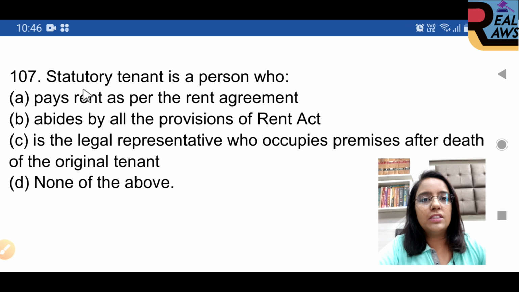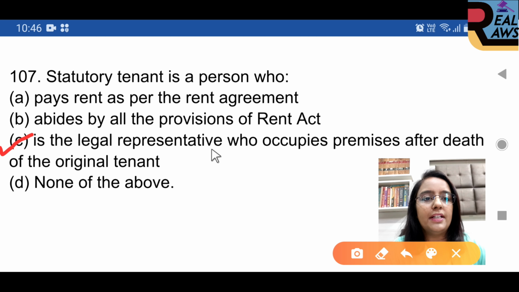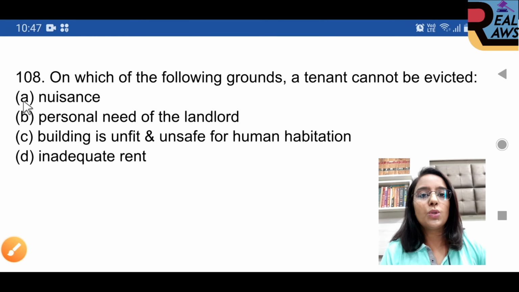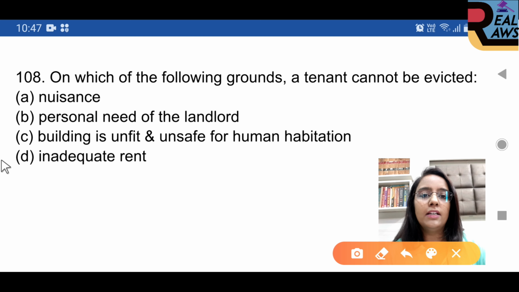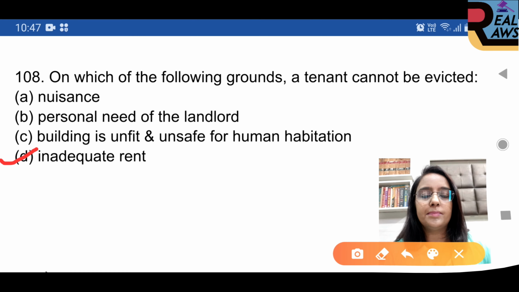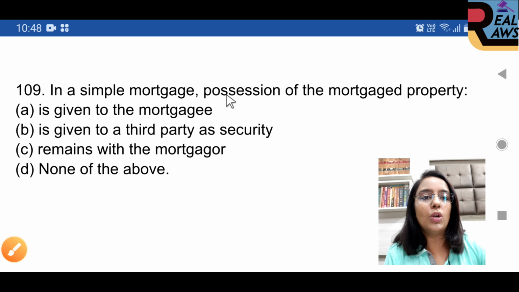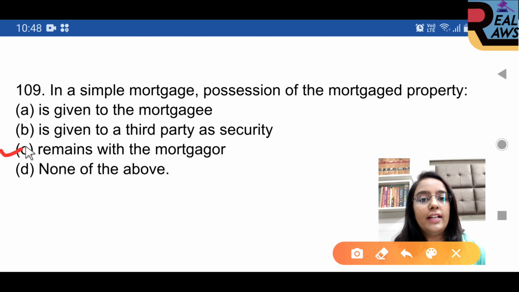Question 107. Statutory tenant is a person who, option C is right, is a legal representative who occupies the premises after the death of the original tenant. Question 108. On which of the following grounds a tenant cannot be evicted? Option D is right, inadequate rent. Question 109. In a simple mortgage, the possession of the mortgaged property, option C is right, remains with the mortgagor.